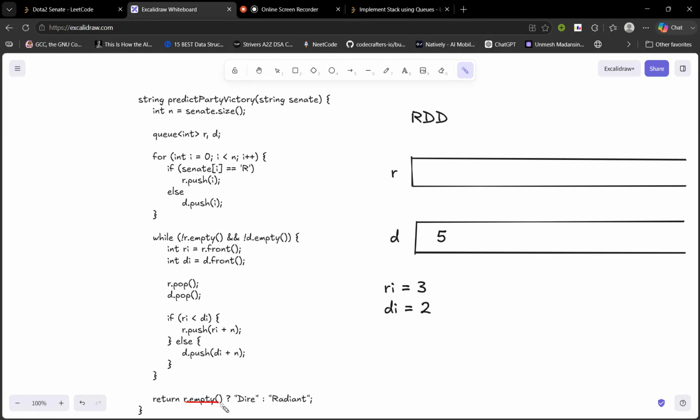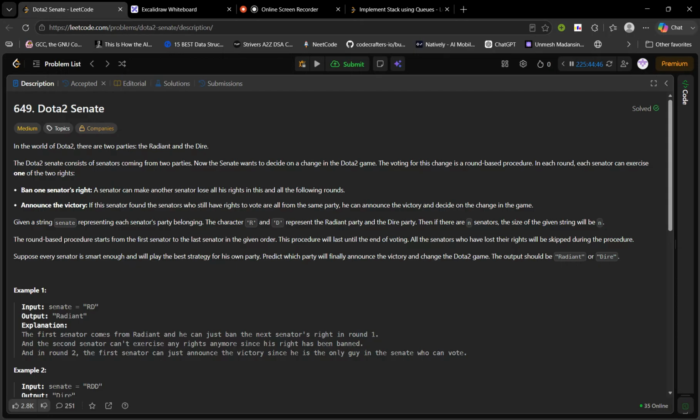And if R is not empty and the loop has broken, then this condition must be false because here it was an and. So if R is not empty, that directly implies D must be empty. And if D was empty, that is all Dire candidates have been banned, so Radiant won. We will simply return Radiant. So this was the approach, logic, and intuition.